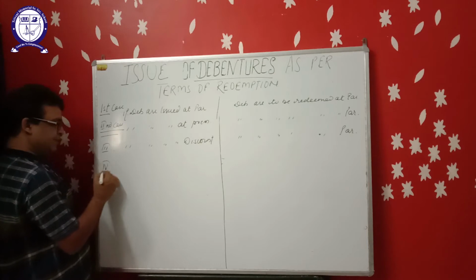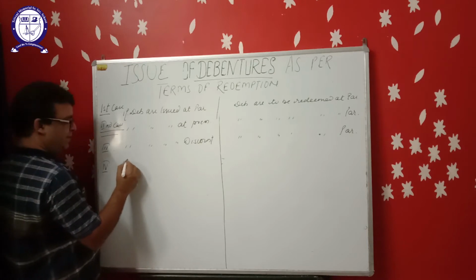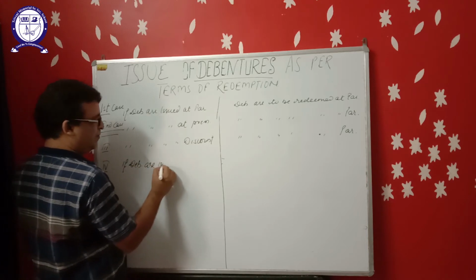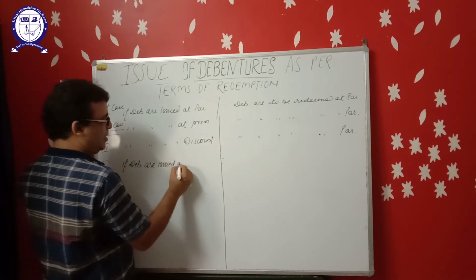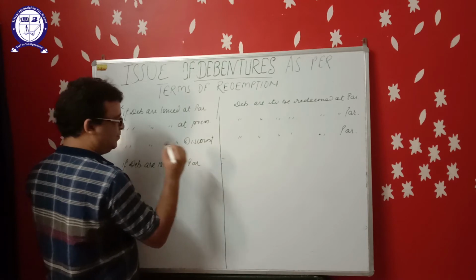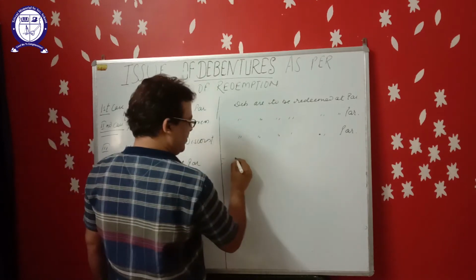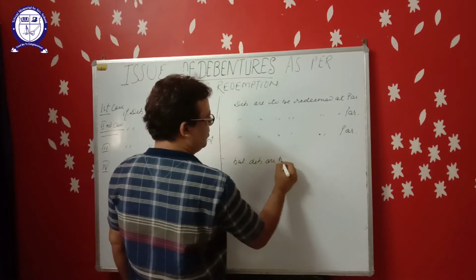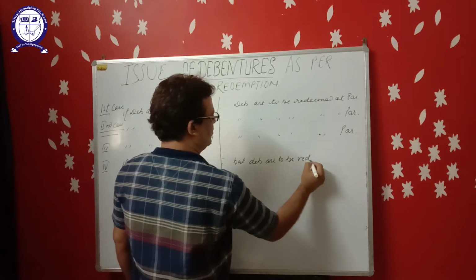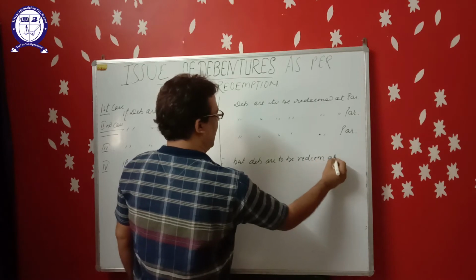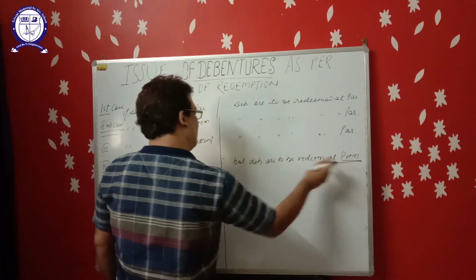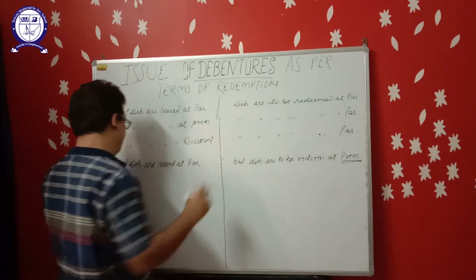Fourth case, if debentures are issued at par but debentures are to be redeemed at premium. Now we have to redeem the debentures at premium.